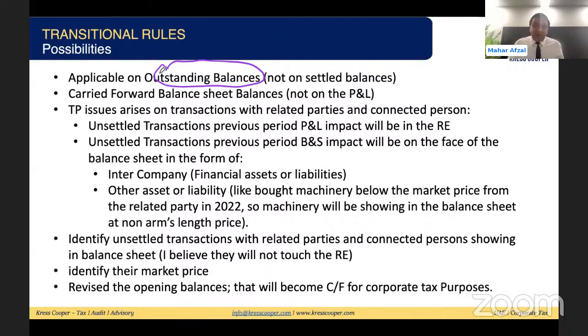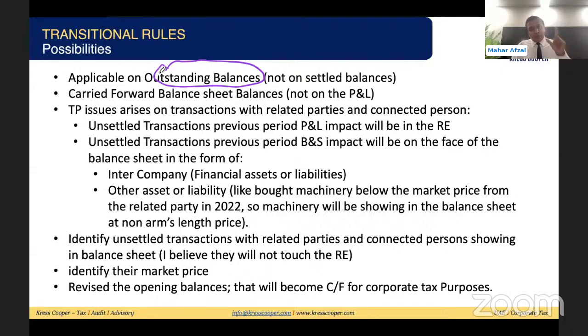I believe we will not be required to adjust the impact of retained earning, because retained earning is coming from the profit and loss, and this profit and loss is for that period only. It will not have any impact in future periods on the amount of tax payable to the FTA, to the government. So we will not be required to consider the retained earning. Remaining settled balances we have already excluded. Remaining on the face of the balance sheet are unsettled liabilities and unsettled assets, and these are not all relevant for us.